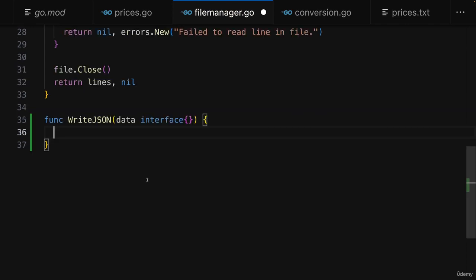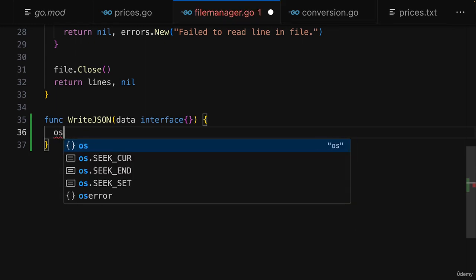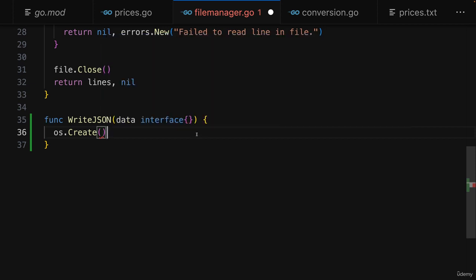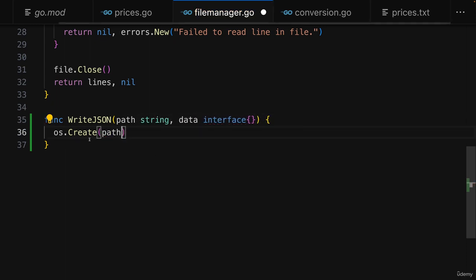Well, and in here I then do want to write data to a file. For that, we can again use the OS package, and for that we can use the create function to create a file if it does not exist yet, or truncate it, so basically empty it if it does exist, so that we always overwrite what's already in the file. Now here I then also expect to get the path, which should be a string, so that we can tell create where this file should be stored and what its name should be.